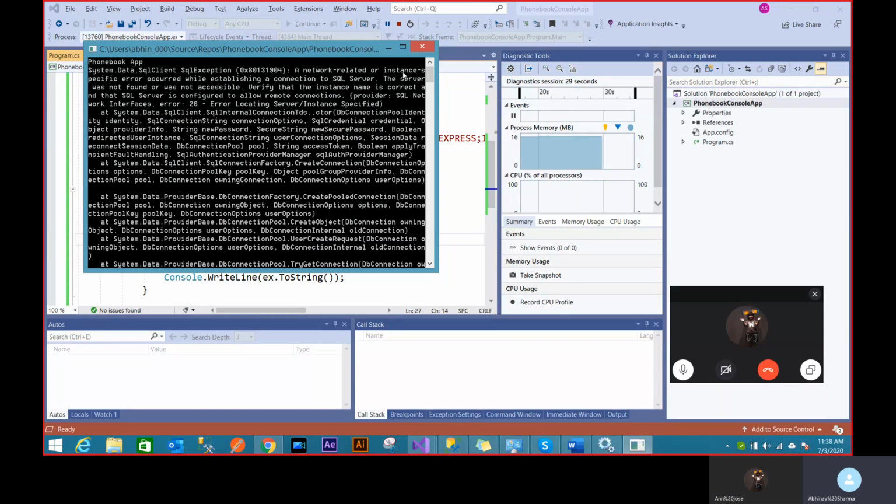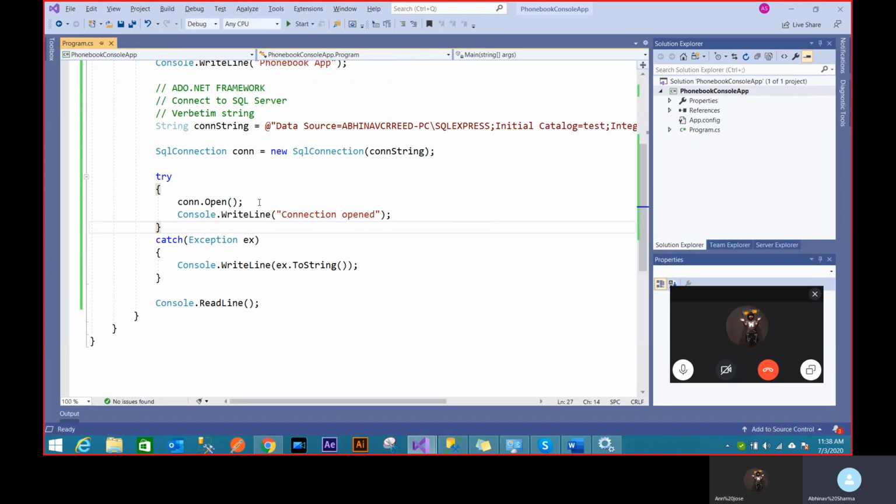It's saying the same thing: a network instance exception has occurred because maybe your server is not located at that instance. But that's a way of handling an exception in C#. That's the concept of exception handling.